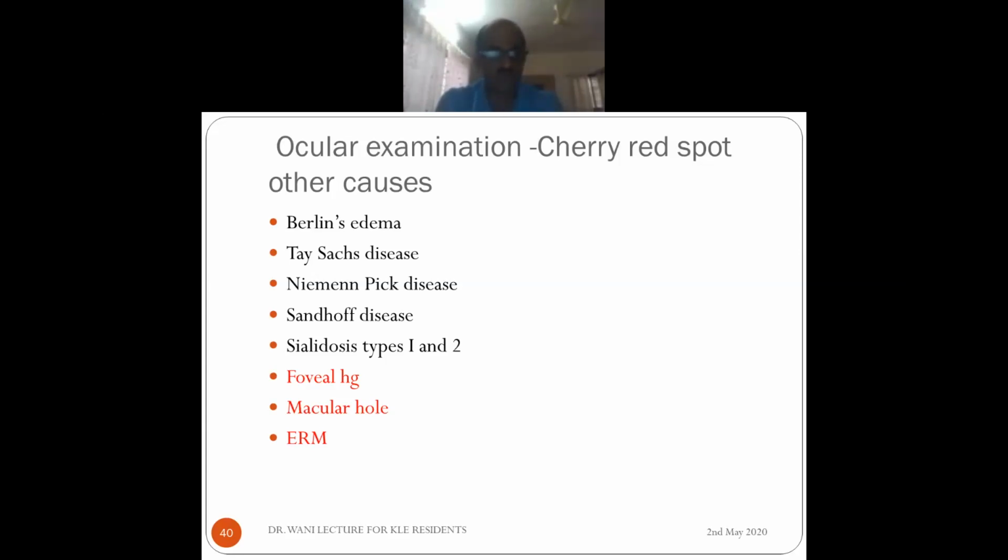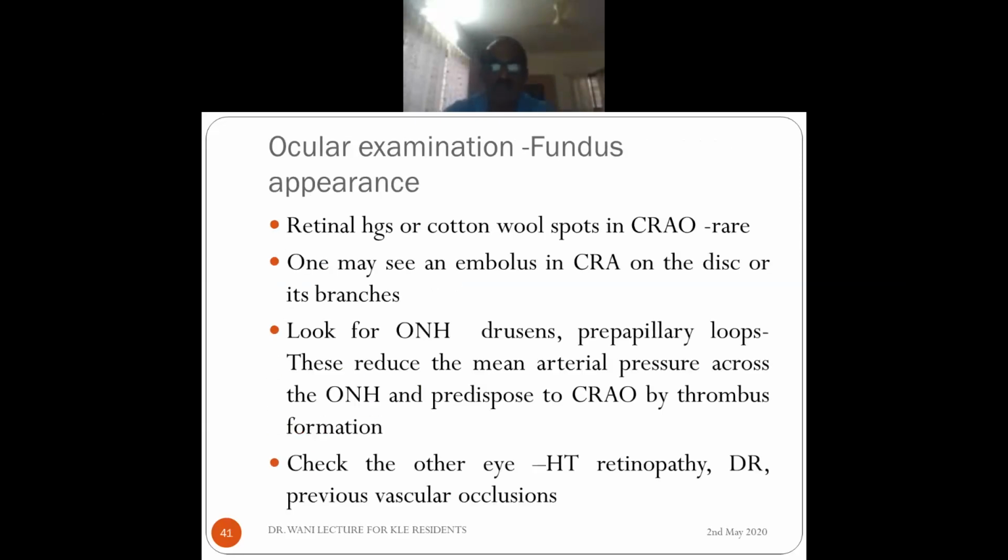But sometimes one may confuse a foveal hemorrhage with the cherry red spot, or a macular hole, but there will be no whitening. With an ERM, there may be whitening and there is a pseudo hole. So some people may confuse, but it's very clear usually if you examine properly. It is very rare to confuse with a central retinal artery occlusion. Retinal hemorrhages or cotton wool spots are very rare in case of CRAO. One may see an embolus in case of CRAO on the disc or its branches.